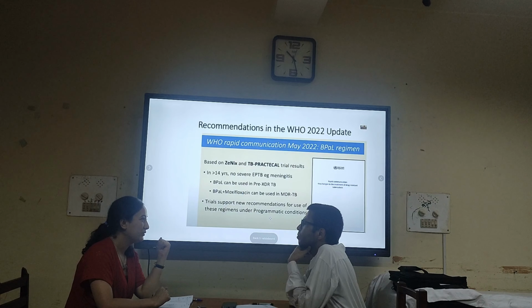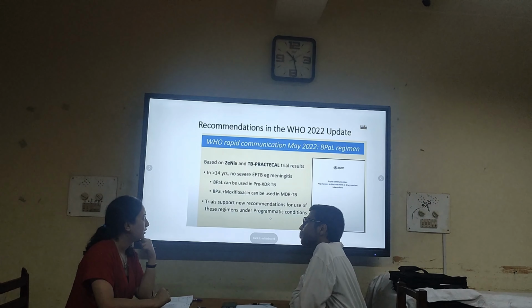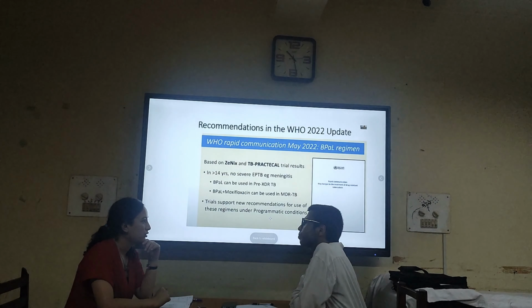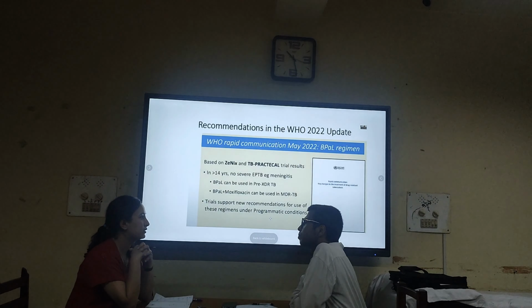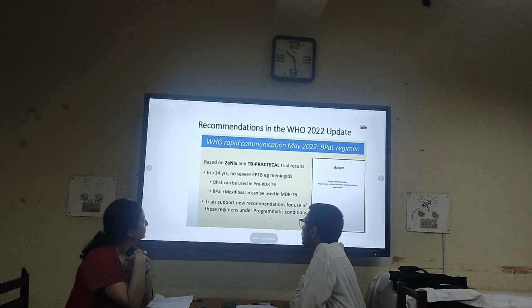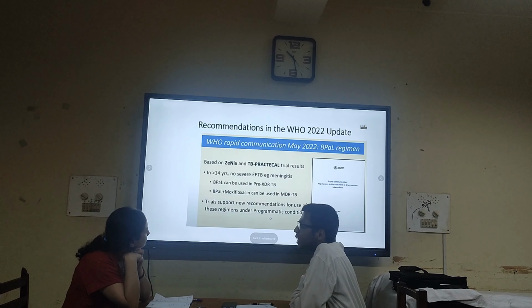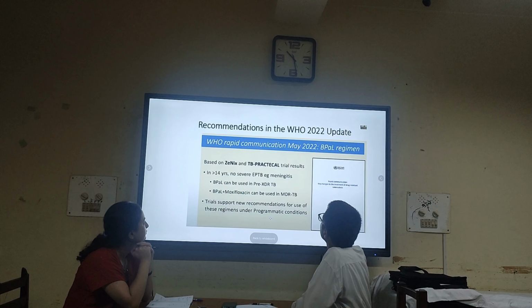So I hope that we soon have this regimen at our place, because it seems very patient friendly, and as the duration is shorter and it is an all oral regimen, I think the patient compliance will be high, which might in the long term decrease the incidence or prevalence of drug resistant tuberculosis. Yes, obviously it will be very good if it can be available in our setup.